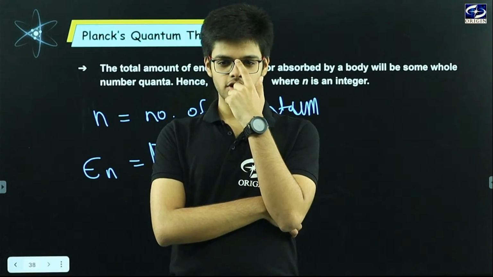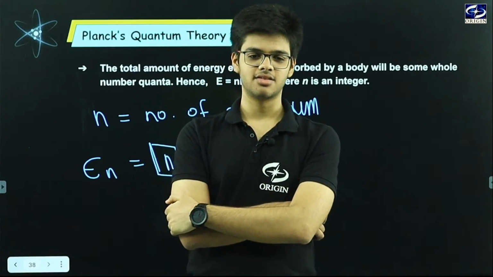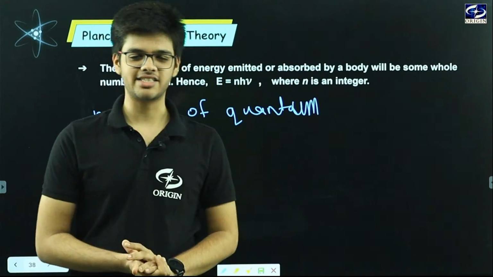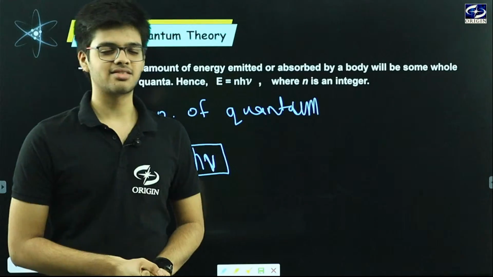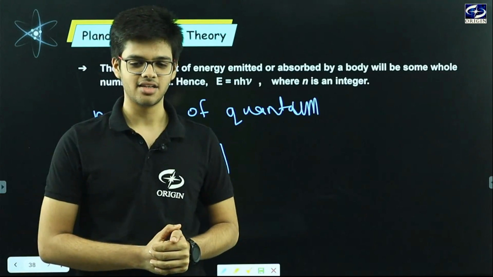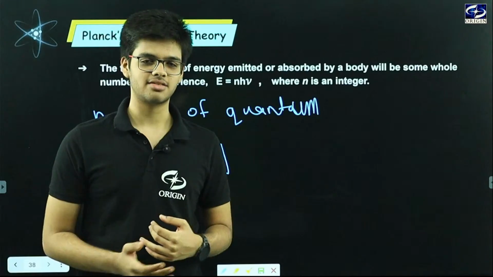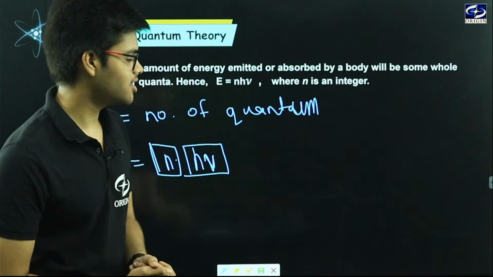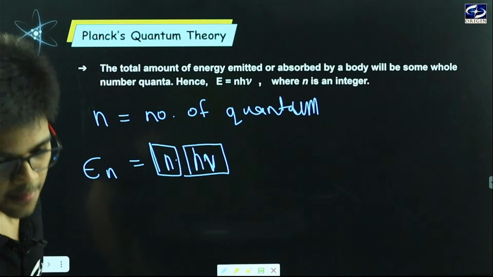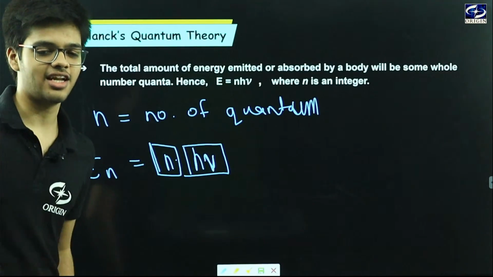Clear? So this was something known as Planck's quantum theory, and this was just a basic concept. After that we will be discussing about something known as hydrogen spectrum, photoelectric effect. So this is just the starting of our chapter, but many interesting things are still left in this chapter.